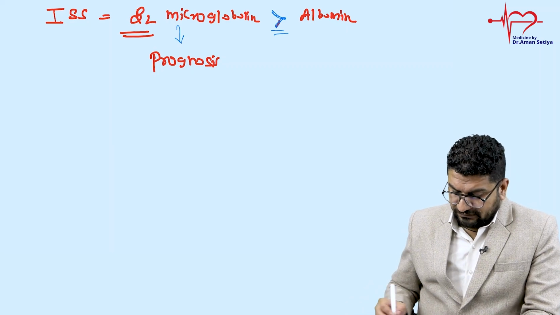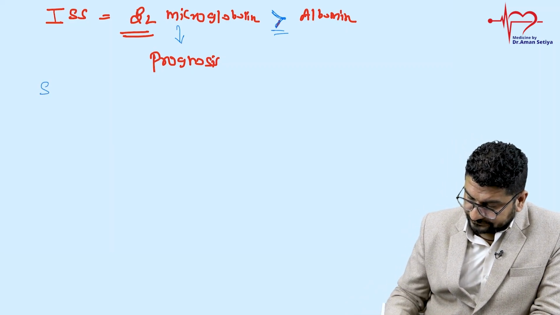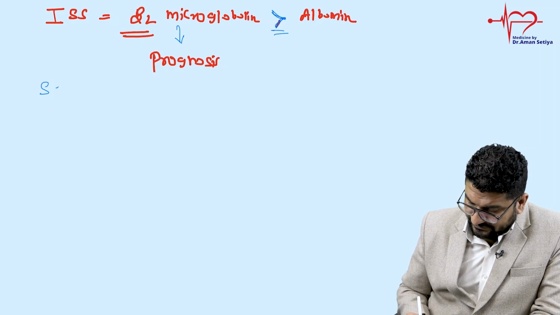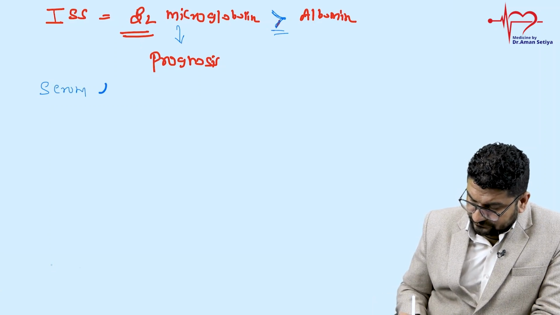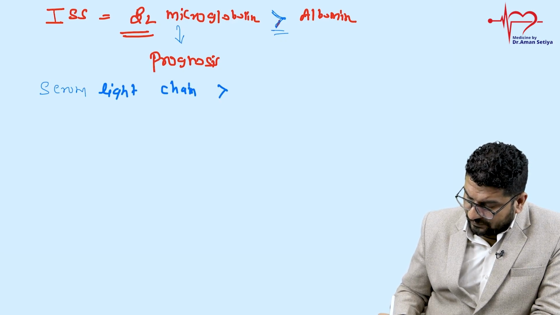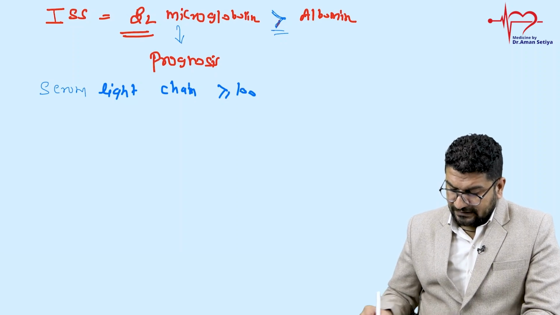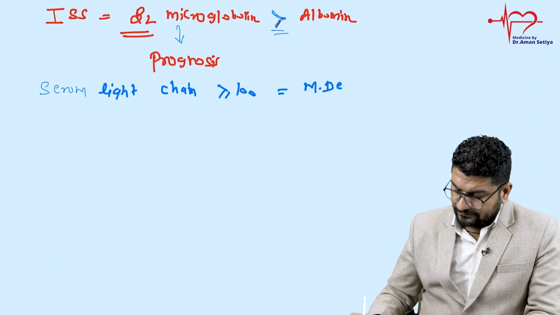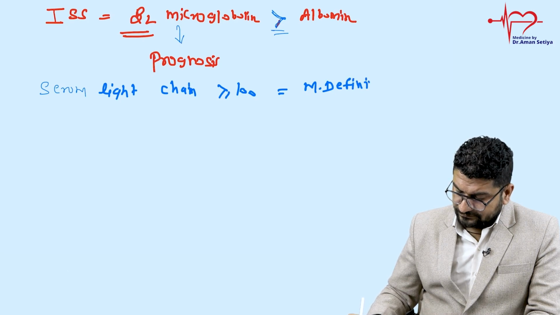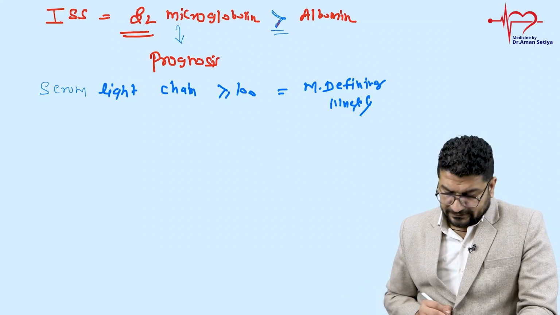Now coming to what is given, something called serum light chain. So serum light chain value, understand. If the light chain value is more than 100, this is considered a myeloma defining illness. So that also we can check.